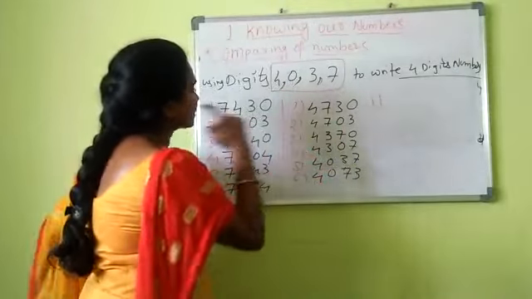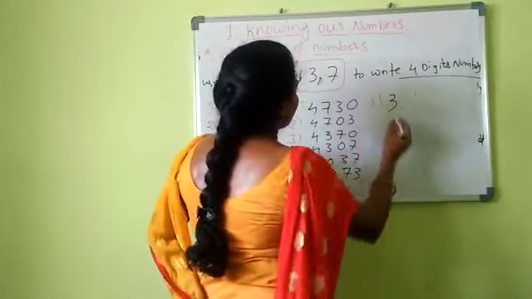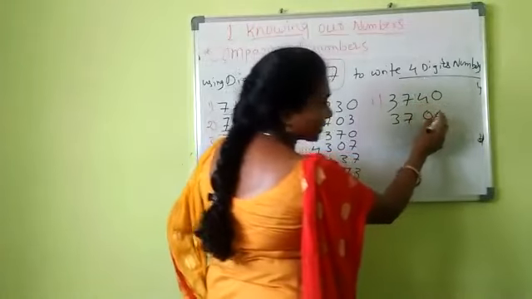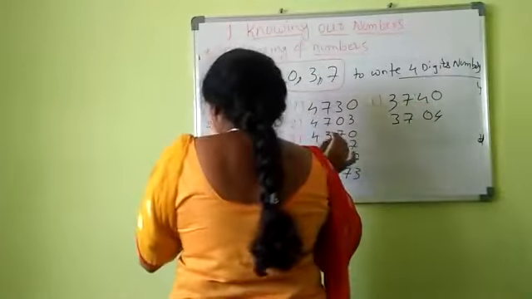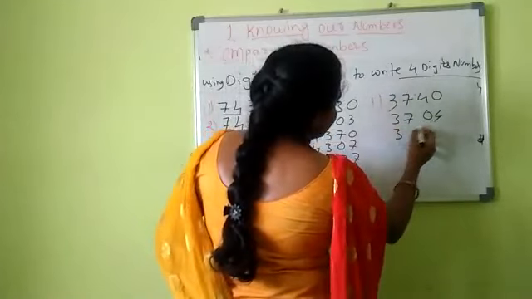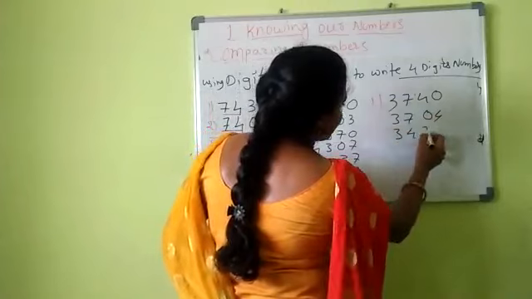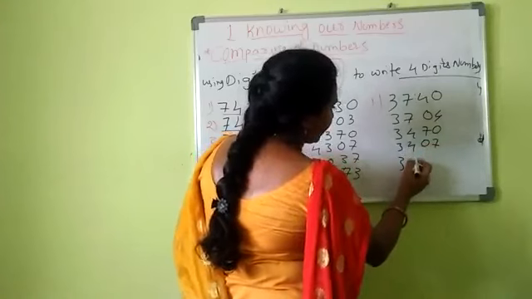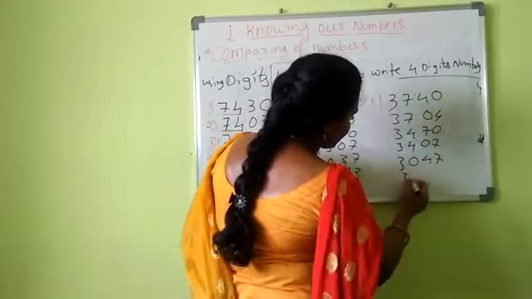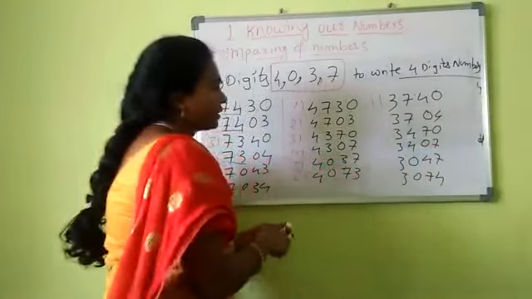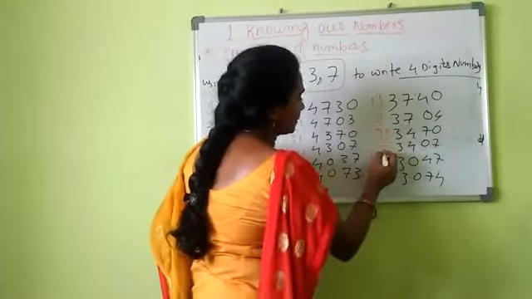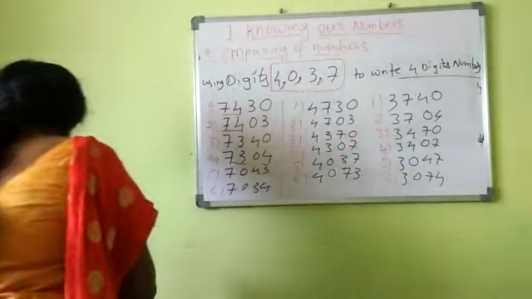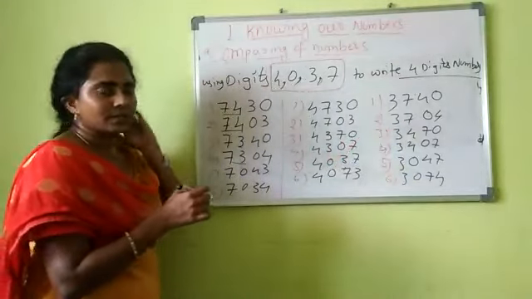What is the starting position? For the next number, which is the greater one? 3, right? 3, 7, 4, 0. Again 3 is fixed, 7 is also fixed, and just 0, 4 I am changing the positions, right? Next 3 is fixed, I am changing position 7. 4 is fixed, 0, 7, 3. Next 0 is fixed, 7, 4, right? With 3 as the fixed digit, how many numbers did we get? That is 6, right? So, the last question in the exercise, I am explaining again.